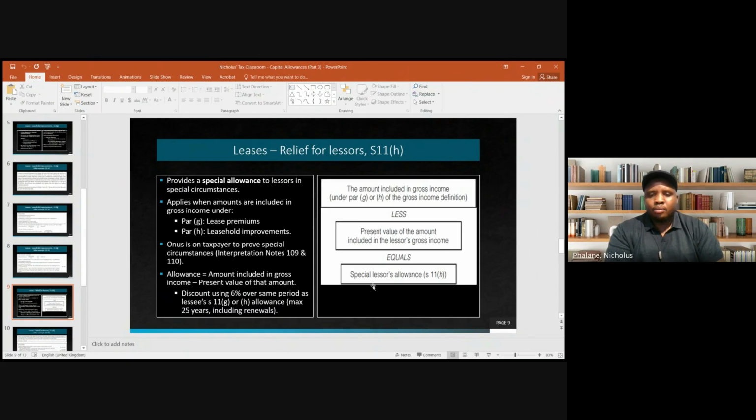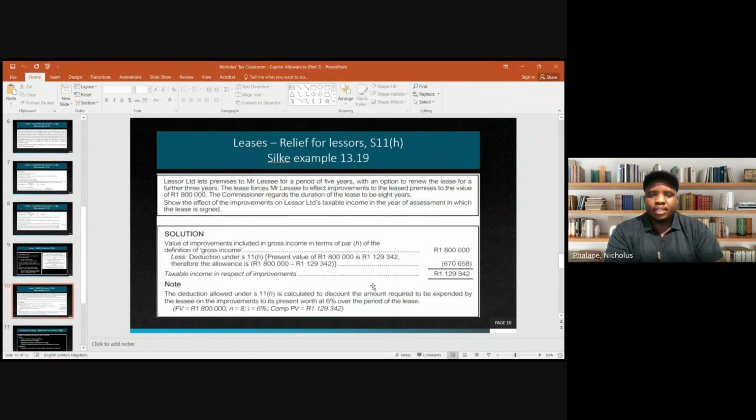So you can see to the right side of the slide that we just have an illustration of this calculation. We are saying the amount included in gross income less present value of the amount included equals the special lessor's allowance in terms of section 11H, right?